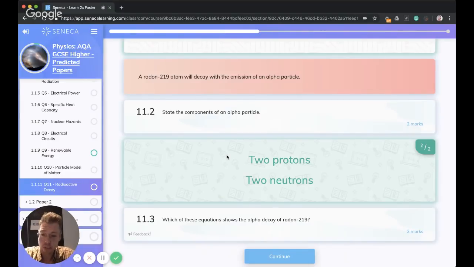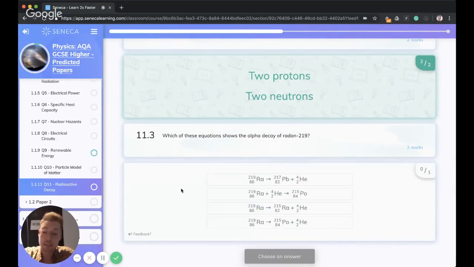Okay, so equations for radioactive decay. These are definitely on the harder end of the spectrum for GCSE physics, and will be in the 7 to 9 range. But there are some tips which can help you identify the right equation. Because it's alpha decay, we're producing an alpha particle. So the first thing I would say is that the alpha particle or the helium nucleus has always got to be on the product side of the equation. So straight away, I know it can't be that second equation, because we're adding an alpha particle. We're producing an alpha particle because it's alpha decay.